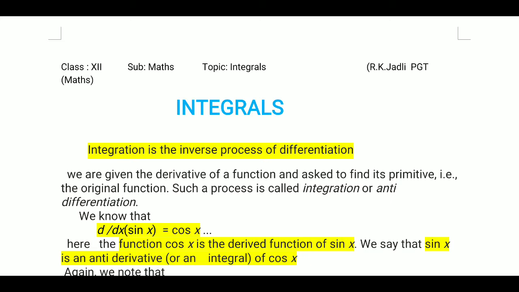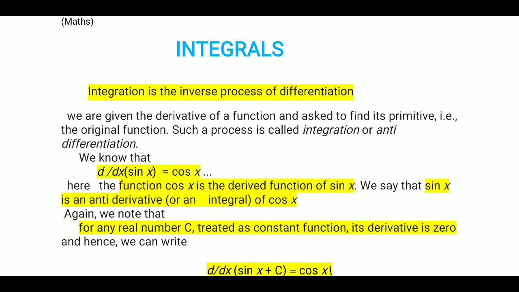Integrals or integration. Integration is the inverse process of differentiation. We are given the derivative of a function and asked to find its primitive. Primitive means the original function. Such a process is called integration or anti-differentiation. It means you will be given the derivative and you have to find the original function from this derivative.